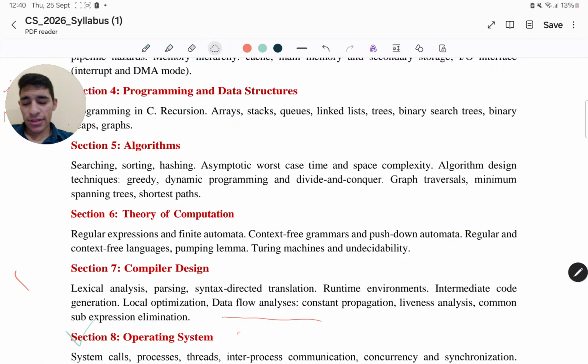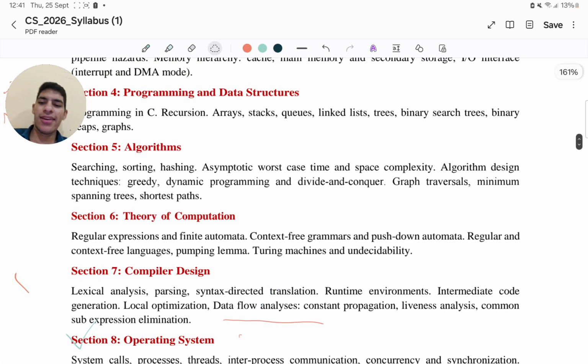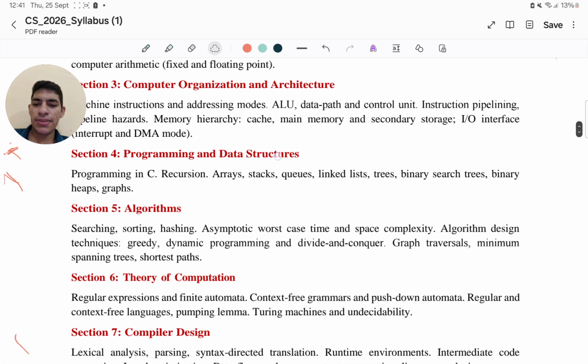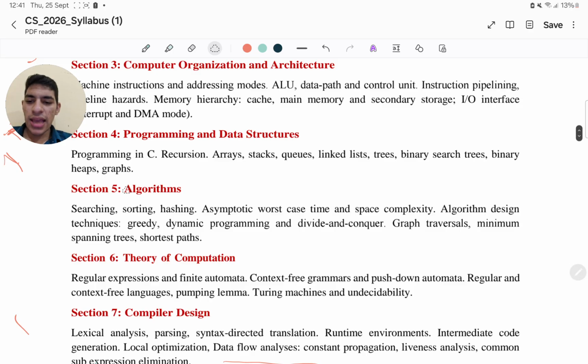In the series of discussing the GATE 2026 syllabus, now we are ahead, right? So we have done till this programming and data structures part. Now we'll have a look at the other sections which are there for GATE 2026. So you have algorithms, which is a pretty famous topic of GATE 2026, or in any other previous examinations.